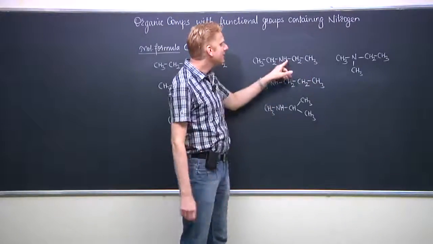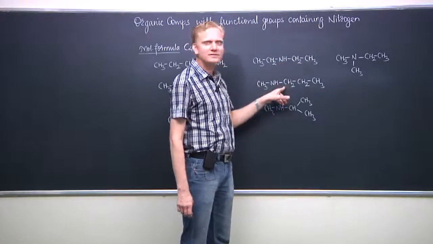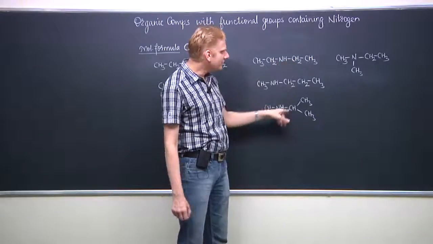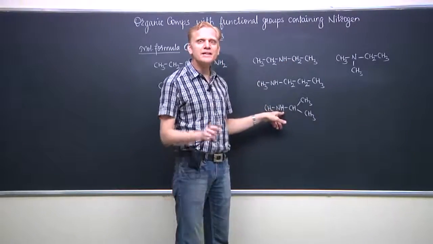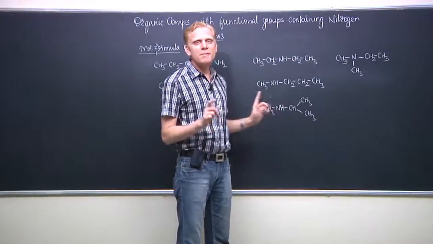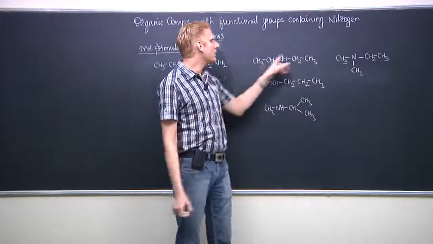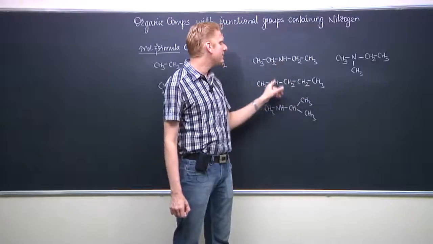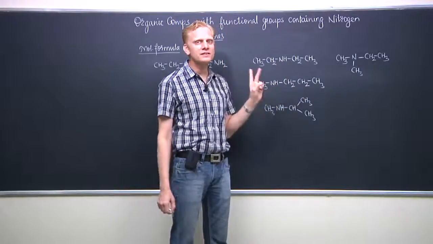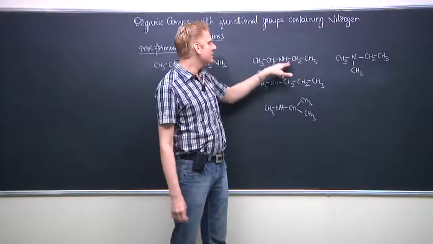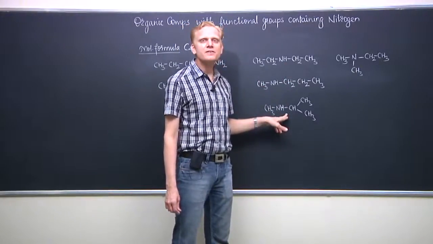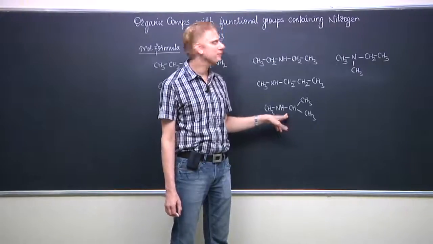So remember that this first and the second are metamers of each other. This first and the third are also metamers of each other. Metamers differ in the hydrocarbon structure on the two valencies of the bivalent functional group. So this with this, this with this, these have a metameric relationship.